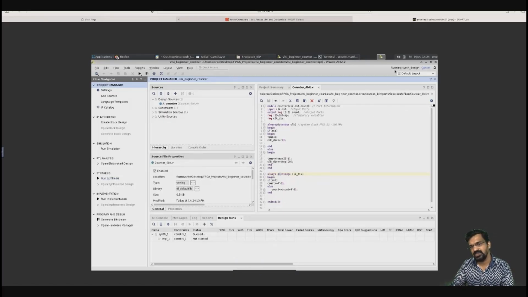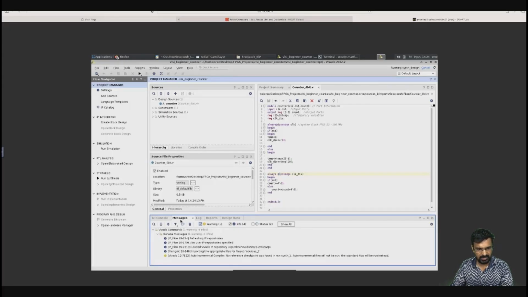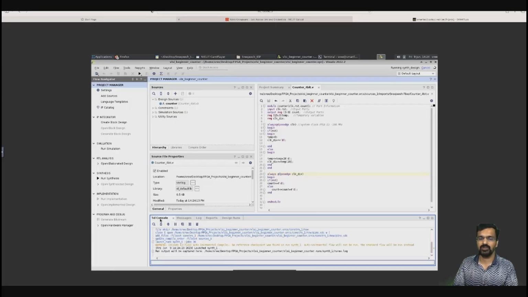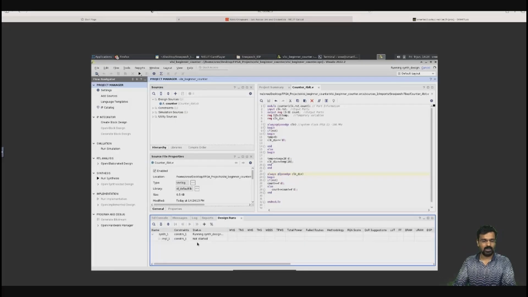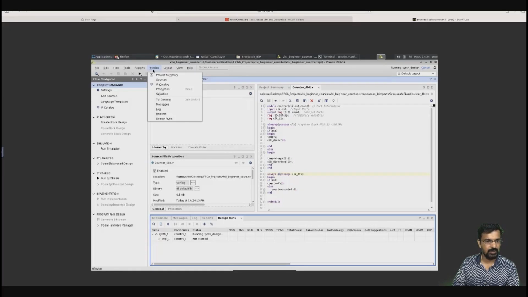Whenever something is running, you can see running synthesis displayed in the right hand corner, and design runs are shown here, along with the reports pane, logs pane, messages, Tcl console, etc. It will take a little bit of time, so we should be patient. In the meantime we'll try to increase the font size.